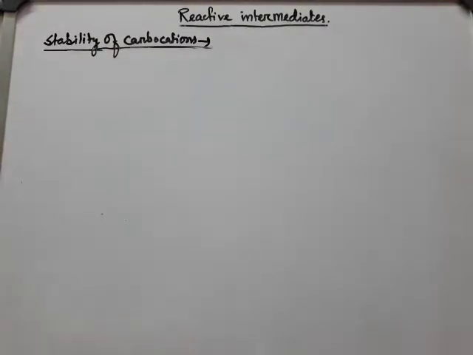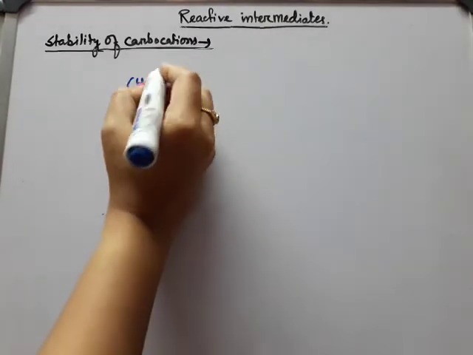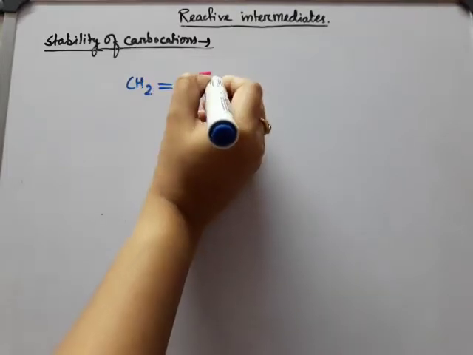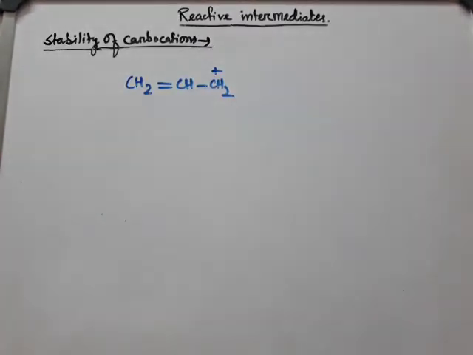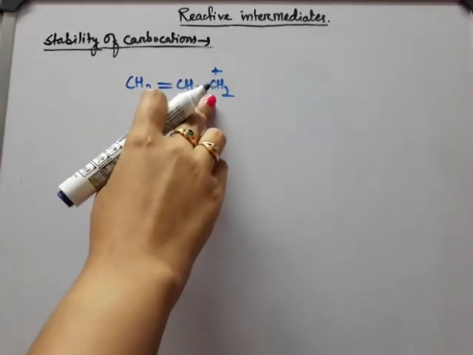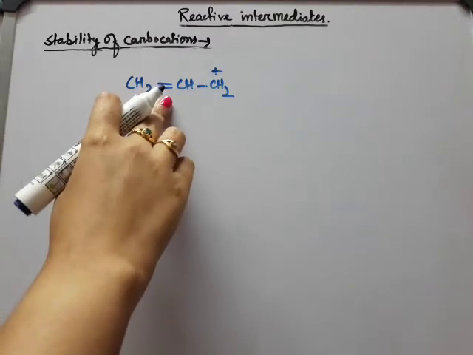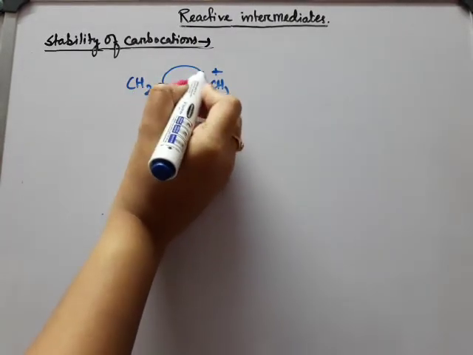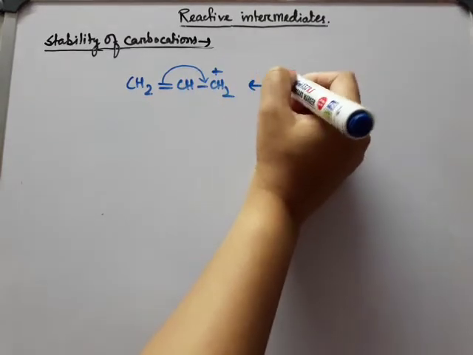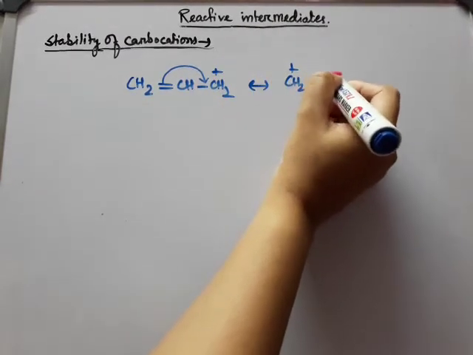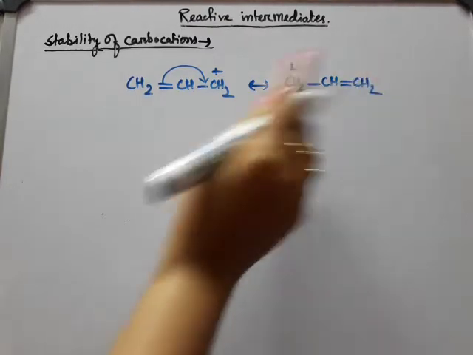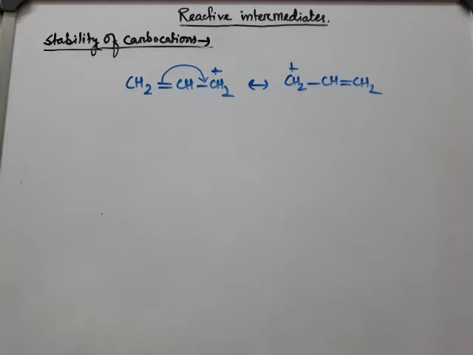Now the resonance also contributes towards the stability of carbocations. Suppose we are taking a primary carbocation like this. We know that primary carbocations are least stable, right? But when the positive charge is in conjugation with the double bond single bond system, then resonance is possible, right? So due to resonance, this 1 degree carbocation is getting stability.